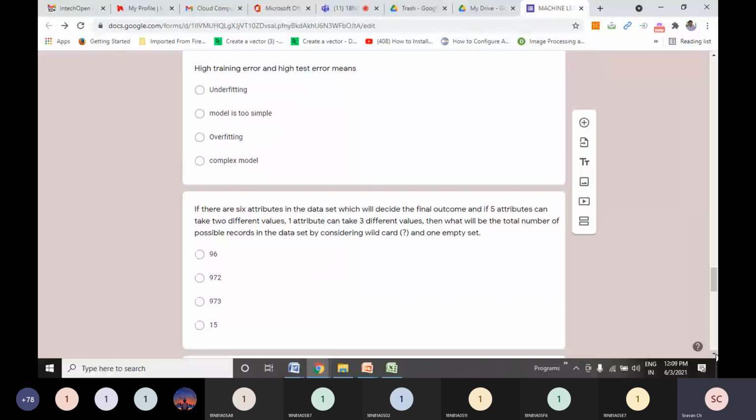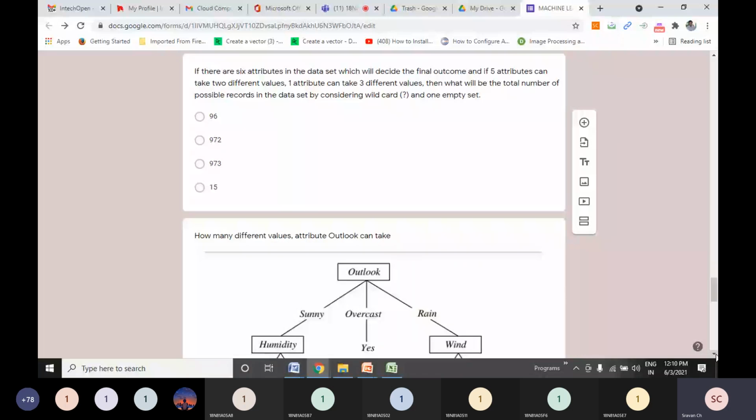So if there are 6 attributes in the data set which will decide the final outcome, and if 5 attributes can take 2 different values, 1 attribute can take 3 different values. So same as previous question. So it will be 3 into 2 power 5, 96. But then the question continues. He says, then what will be the total number of possible records in the data set by considering wild card?